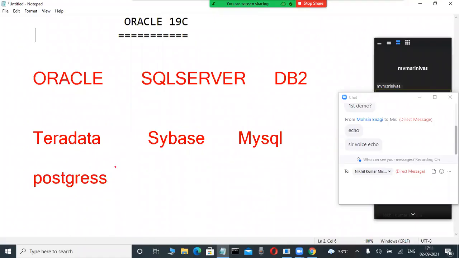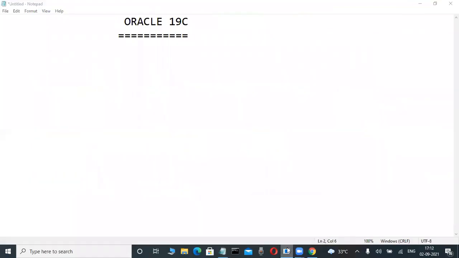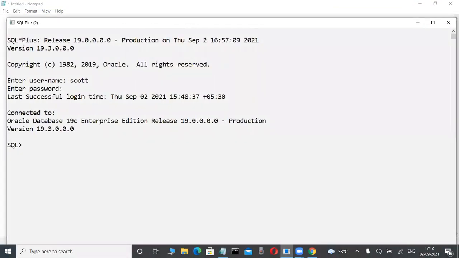Oracle, SQL Server, DB2, Teradata, Sybase, MySQL, Postgres, Ingres, okay, and nowadays in your mobile also there is SQLite. These are similar concepts only. Now here, check it out.